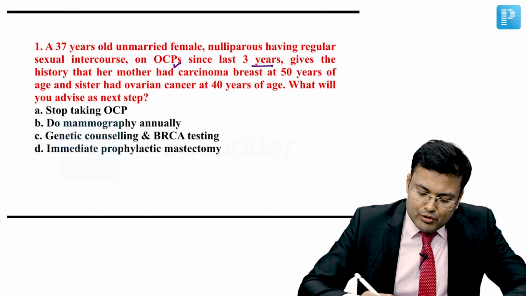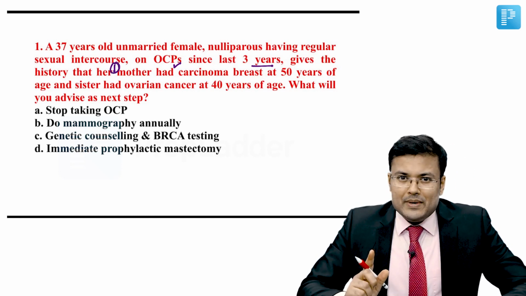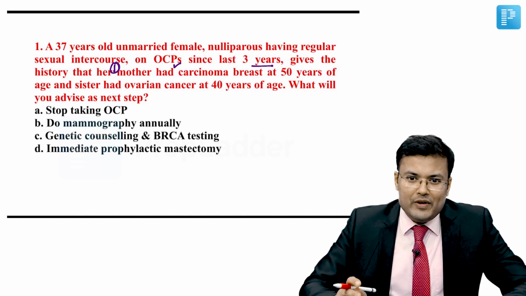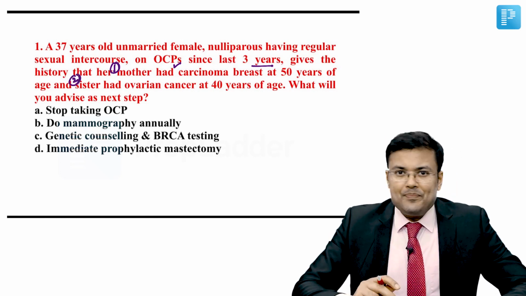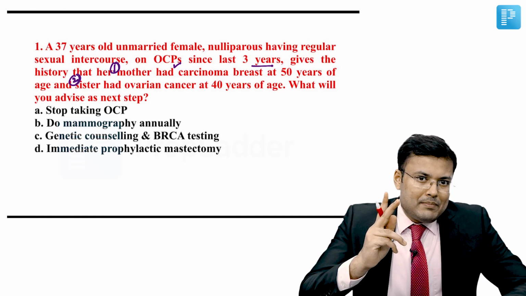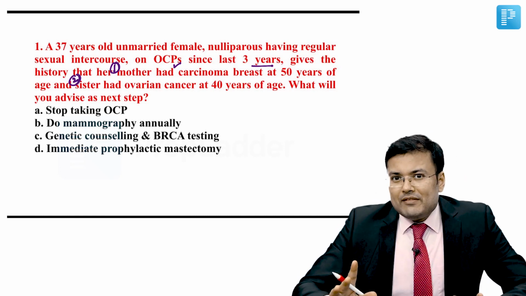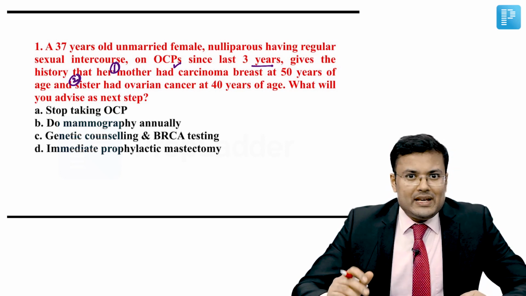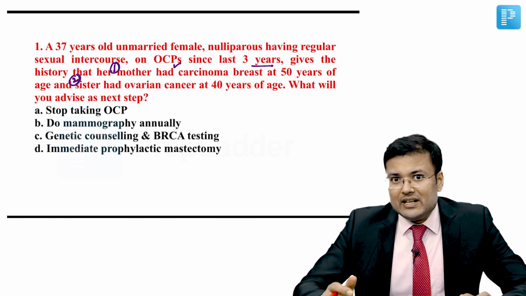So first important point, the patient's mother had carcinoma breast at 50 years of age and sister had ovarian cancer at 40 years of age. So what you can see here, that two family members are having breast and ovarian cancer. Whenever two family members are having breast and ovarian cancer, this is an indication for genetic testing or genetic counseling.